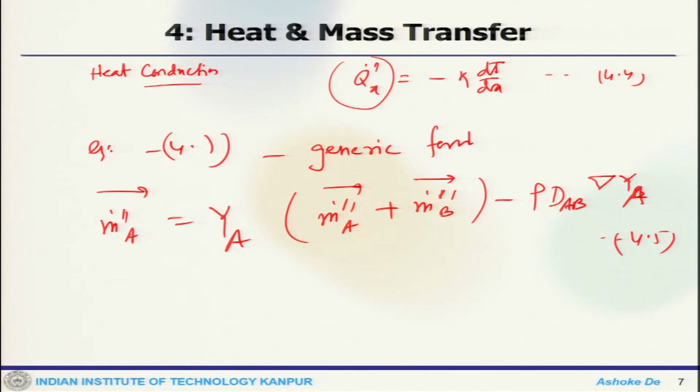So, obviously, these are all vector quantities.